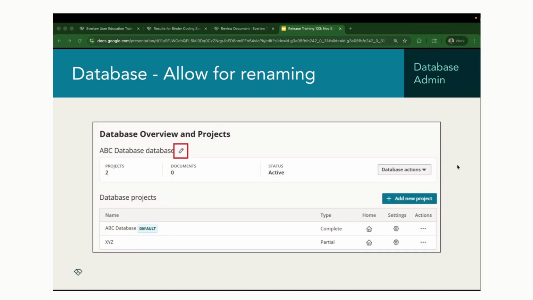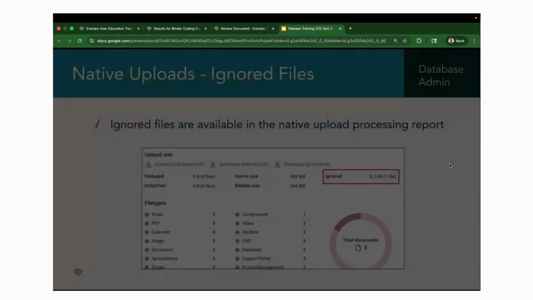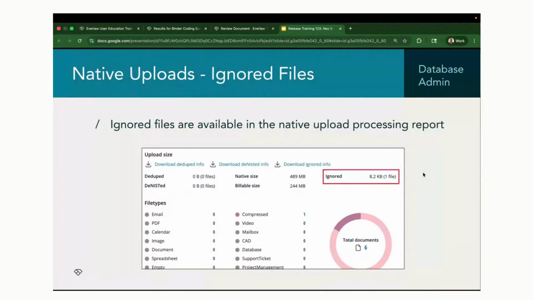Cool. A couple smaller updates here as well. When it comes to native uploads, there are a few different documents that are ignored when we upload native documents. Those are things like Windows shortcuts, thumbs.db files. They really have no review significance, so they're ignored in the upload process. But we've now included this as an option for you to see the size and the number of files that have been ignored on the upload. So from that processing report card, you can investigate those files that were ignored on the native upload.